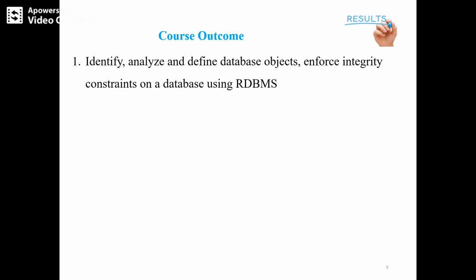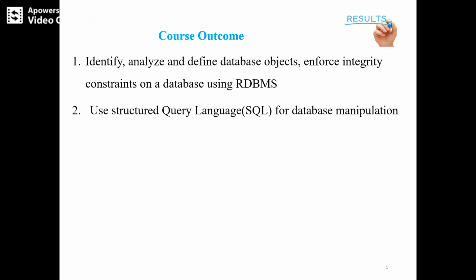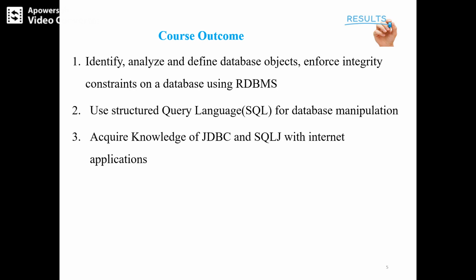Course outcomes. What is the result after learning this course? The first outcome is to identify, analyze and define database objects, and enforce integrity constraints on the database using RDBMS concepts. The second outcome is usage of the structured query language for database manipulation.